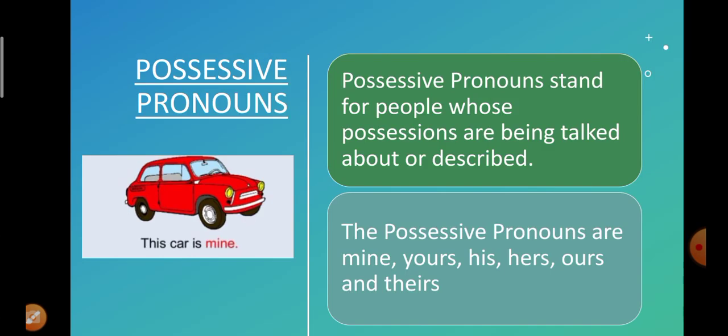Now, coming to the next type of pronoun, that is possessive pronoun. Possessive pronouns stand for people whose possessions are being talked about or described. You can say possessive pronouns will show you the belongingness of things, will show you the ownership of the thing. When there is something referring to belongingness, ownership, or possession of the thing, then it is referred to as a possessive pronoun. So the words mine, yours, his, hers, ours, and theirs, all these words are possessive pronouns.